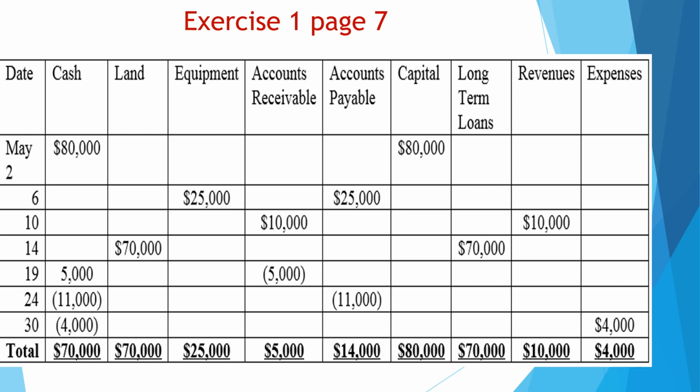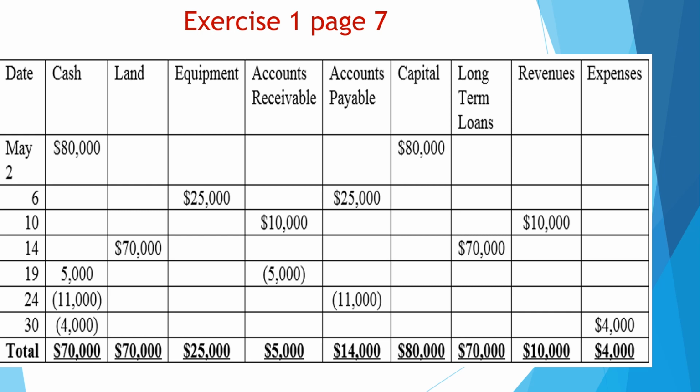24. Paid 11,000 due to suppliers. Now we have to pay 11,000 to our suppliers. Which account reflects our supplier? Our supplier's account is the accounts payable. We paid 11,000 to our suppliers, so our accounts payable would be decreased because we pay this account. We pay 11, so accounts payable decreased 11, and we pay 11, so the cash would be decreased 11 as well.